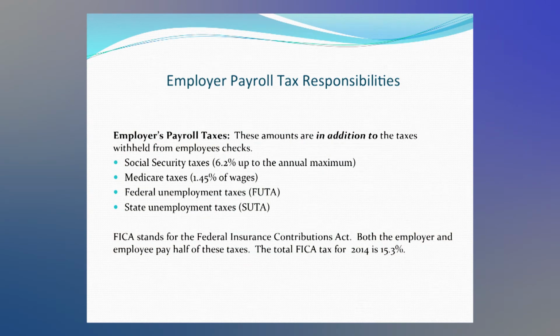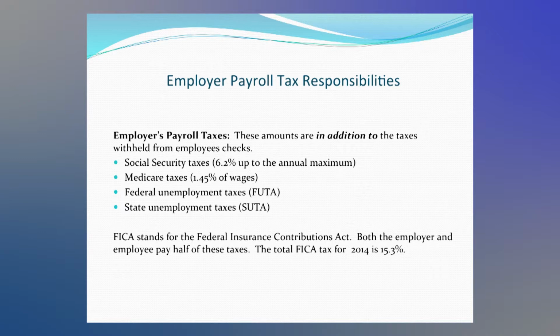tax returns. So to summarize the employer's payroll taxes, these amounts are in addition to the taxes that are withheld from employees' checks, would be Social Security taxes at the rate of 6.2% per year, Medicare taxes 1.45% of wages, and two taxes that the employee does not pay: federal unemployment taxes and state unemployment taxes. And FICA, which sometimes is confused for Social Security, stands for Federal Insurance Contributions Act.